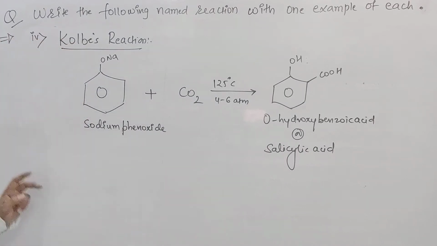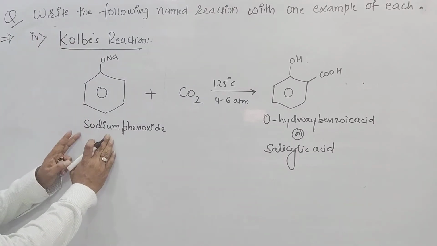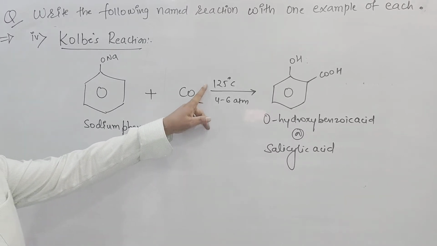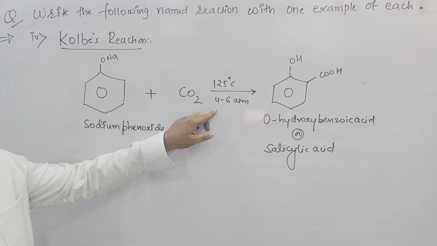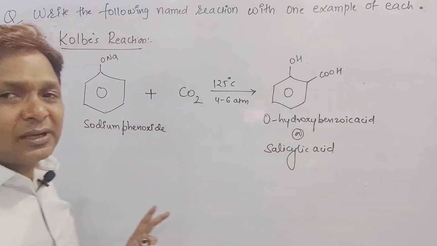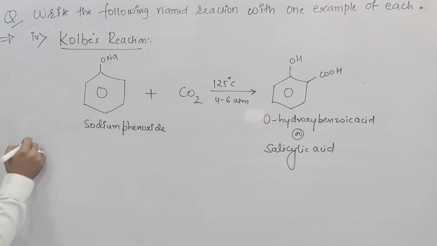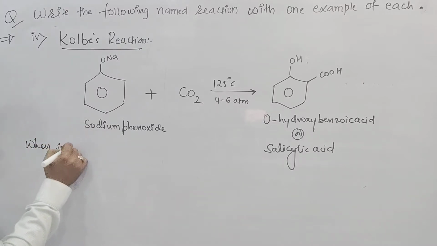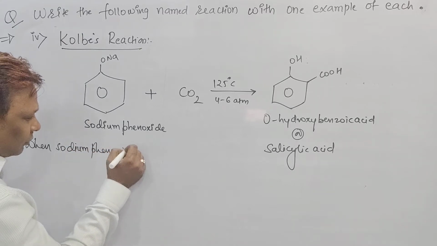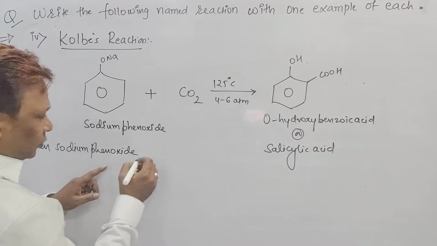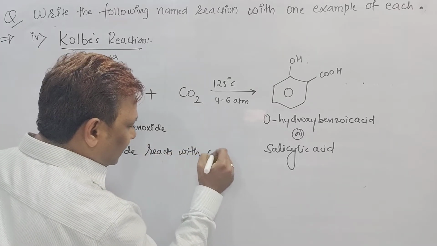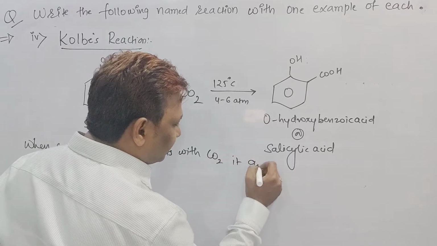Salicylic acid. Statement: when sodium phenoxide is heated with carbon dioxide at a temperature of 125 degrees centigrade and 4 to 6 atmospheric pressure, it forms salicylic acid or orthohydroxybenzoic acid. Statement, beta: when sodium phenoxide reacts with carbon dioxide, it gives salicylic acid. At last I will give the trick for all the things we wrote here.